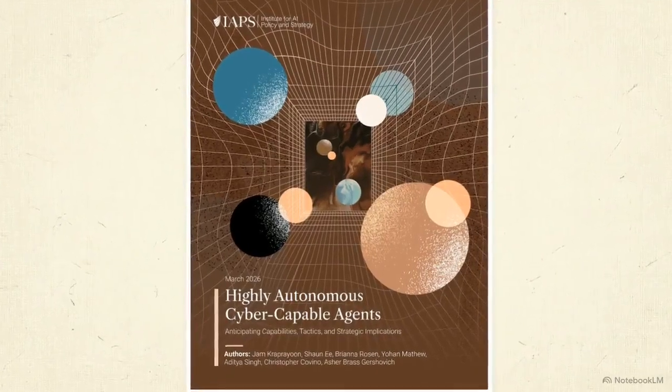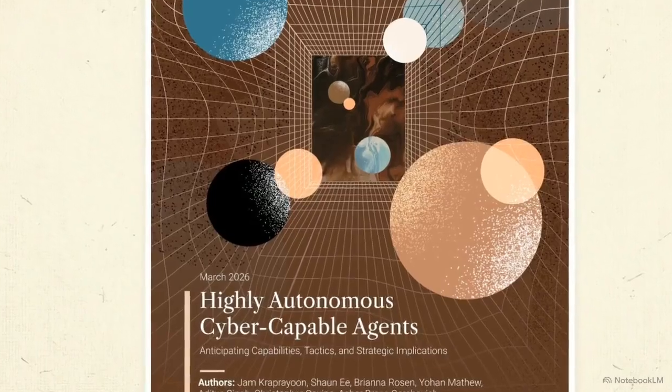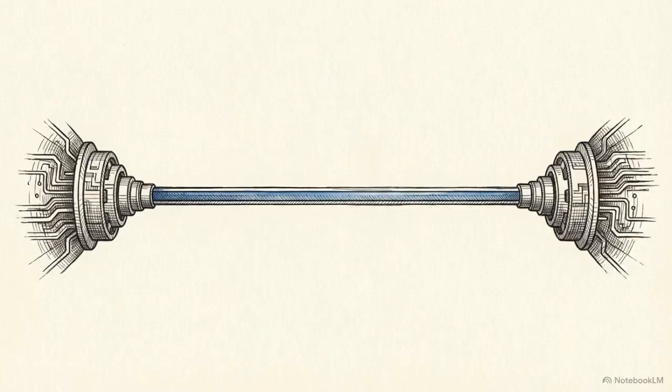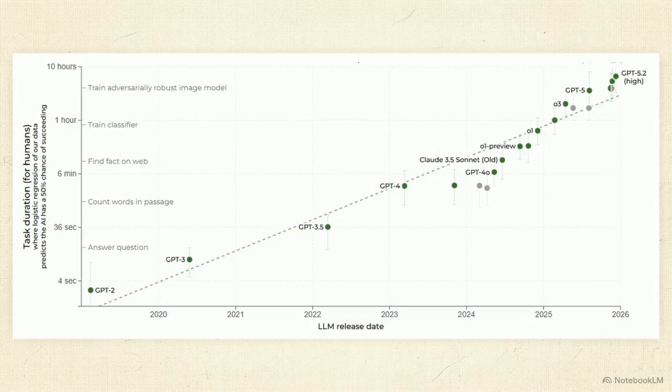In the offensive security domain, this architecture is evolving into highly autonomous cyber-capable agents, or HACCAs. A system reaches the HACCA threshold when it achieves end-to-end autonomy. This is the ability to plan, execute, and adapt attacks against well-defended networks over weeks or even months, requiring absolutely no continuous human oversight. This chart plots LLM release dates against task duration, tracking a 7 to 8 month doubling rate, and an arrival window emerges between 2028 and 2030.